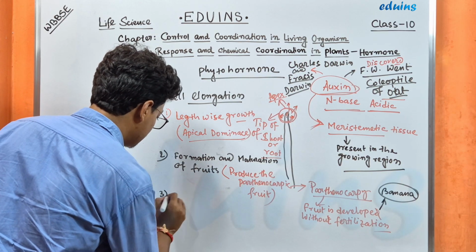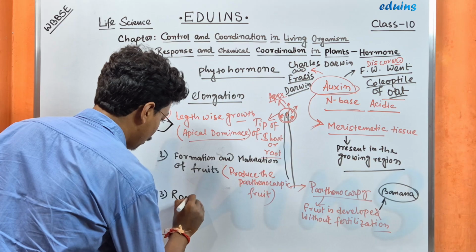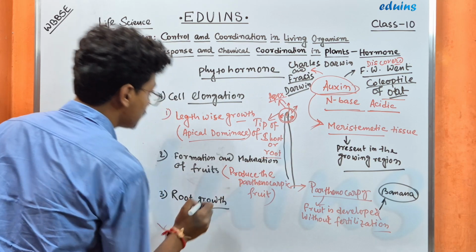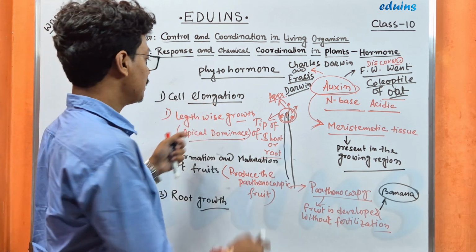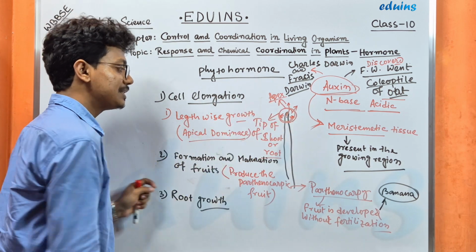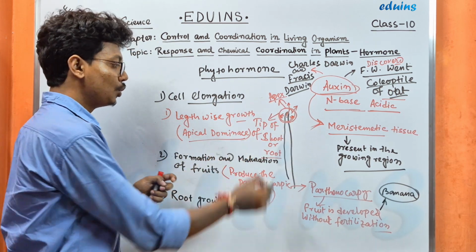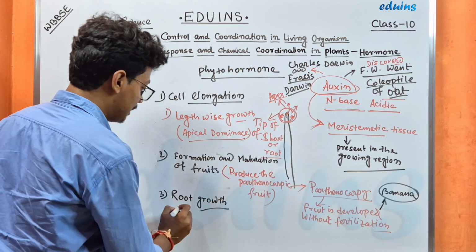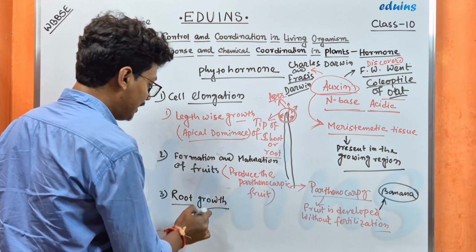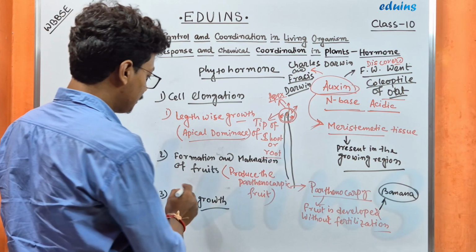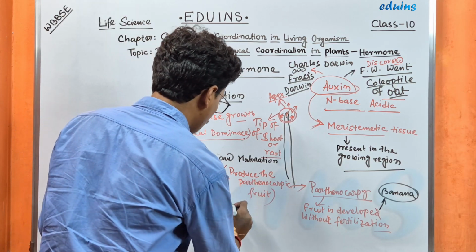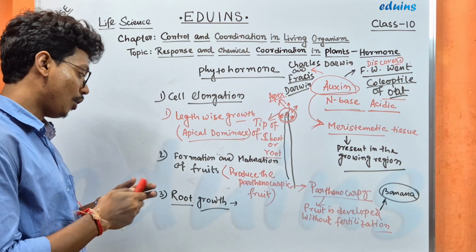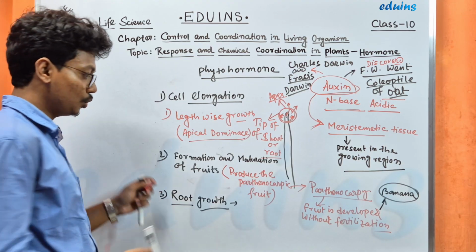Number three is root growth. Of course, in cell elongation, we have already discussed that it is present in the tip of the root or shoot, the apex region. It will develop and elongate the shoot or root of the plant. But there is a negative impact of auxin on the root.